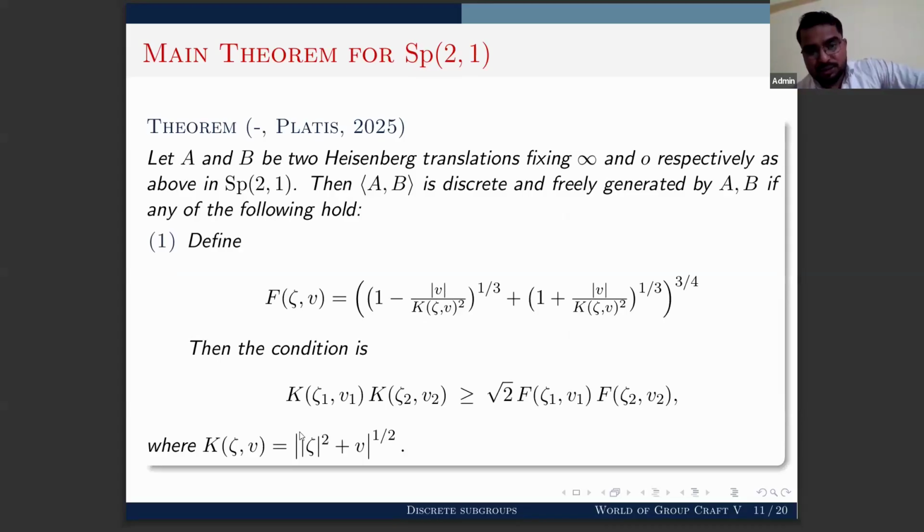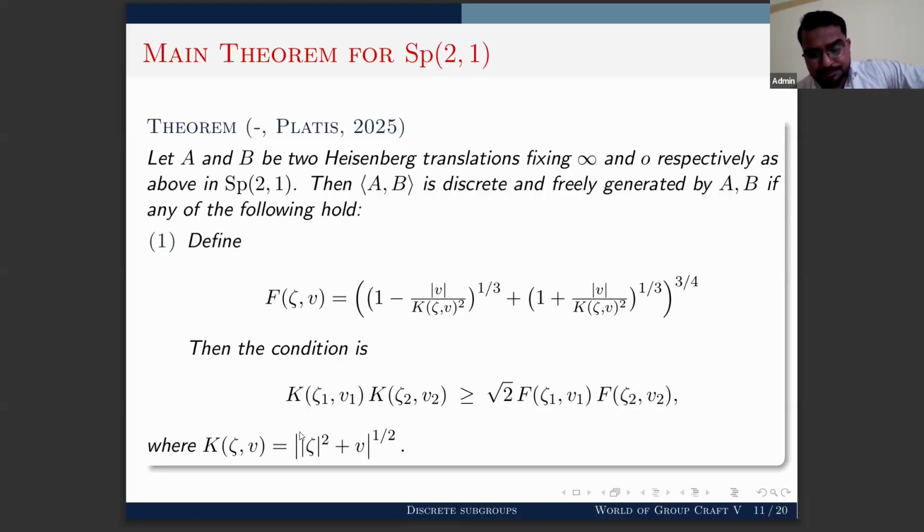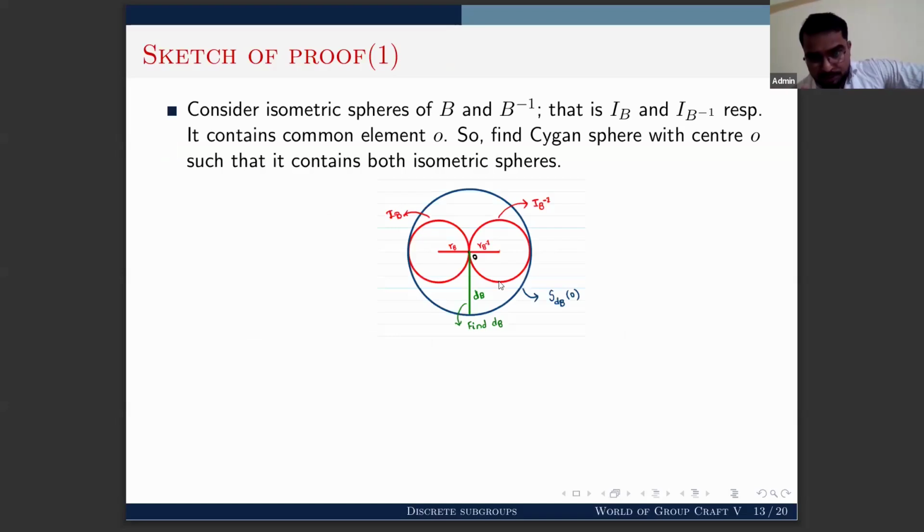For the first result, we have used isometric spheres, and I will give a sketch of the proof of how we get this first condition. As I mentioned, B is the isometry which fixes 0, so B inverse will also fix 0. Now we can define the isometric spheres of B and B inverse, IB and IB inverse respectively. You can observe that 0 is the common point between them.